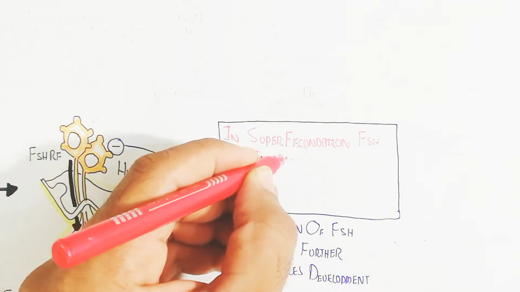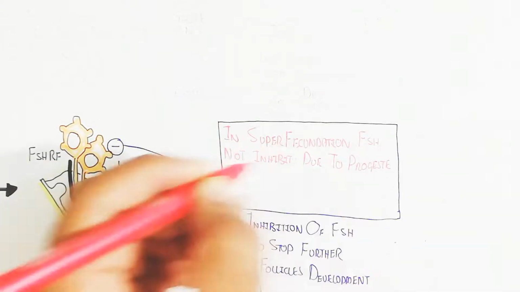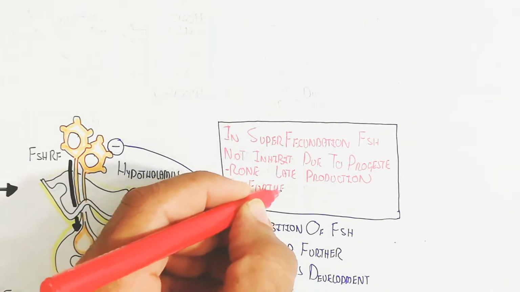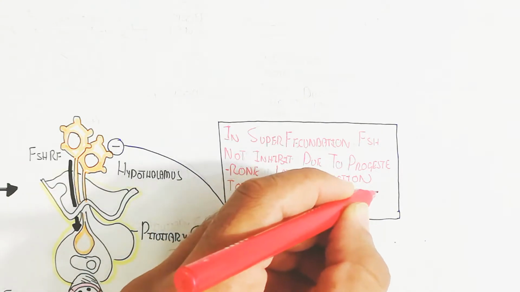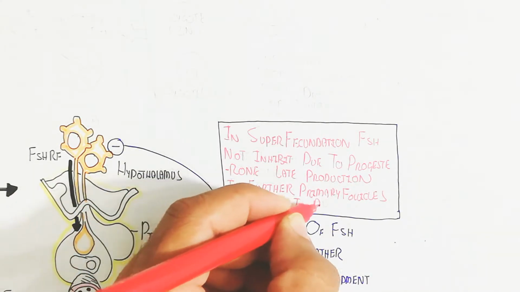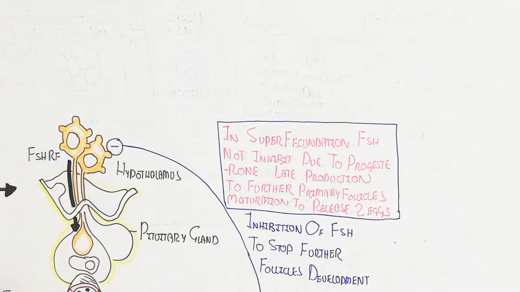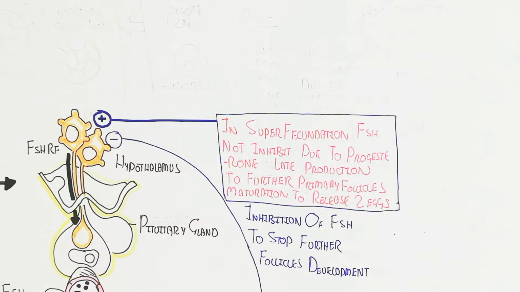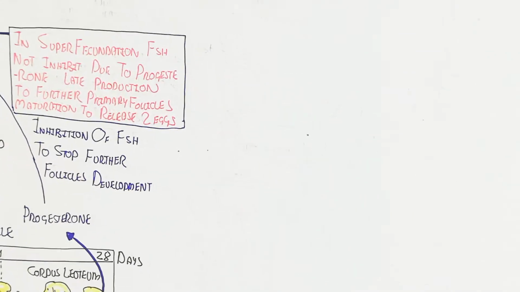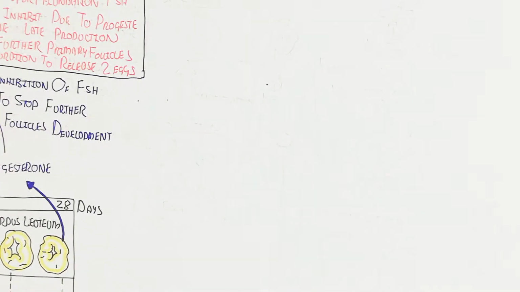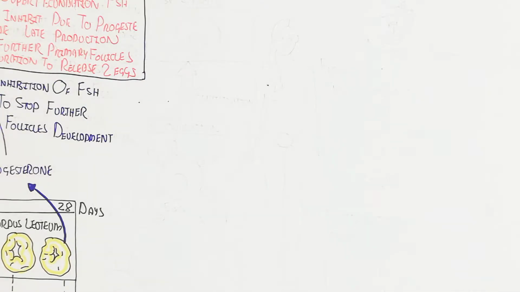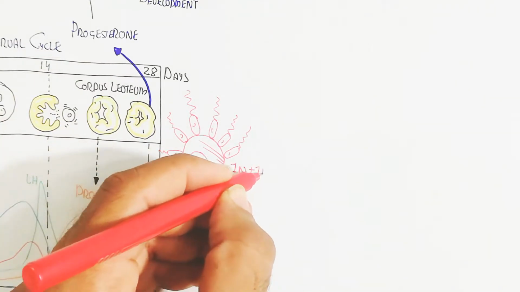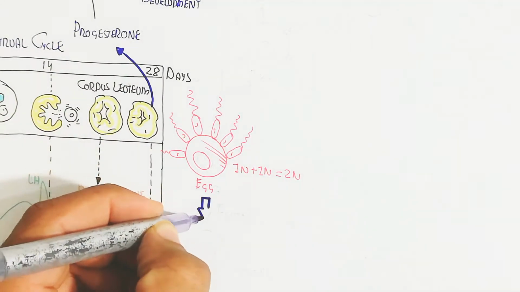But in superfecundation, follicle stimulating hormone is not inhibited due to late progesterone production, so further primary follicles mature and release two or three eggs, more than one egg. It is a rare case. Remember that non-identical twins are produced like this, due to more than one follicle developing and more than one egg being released.